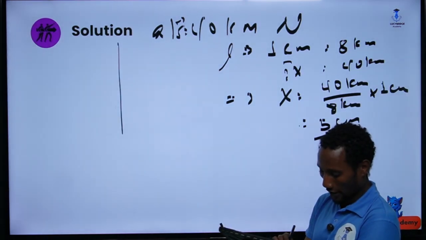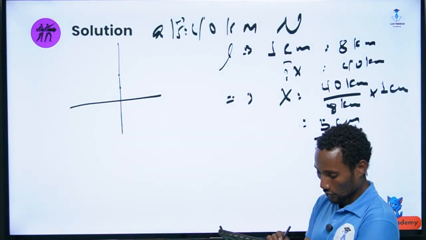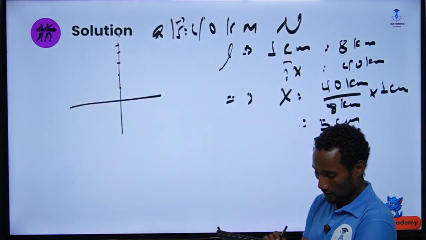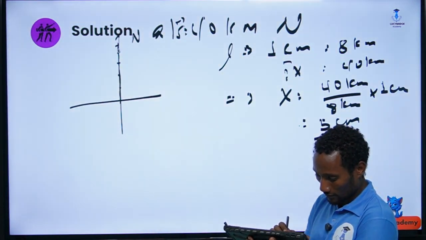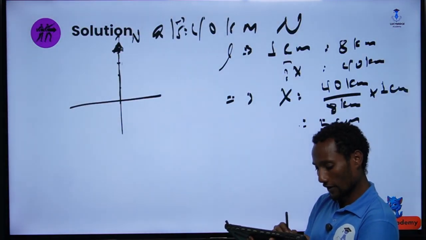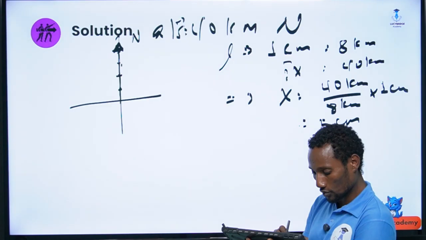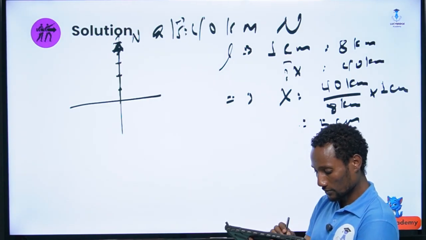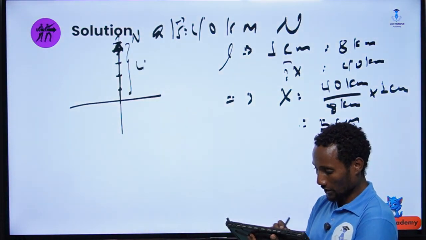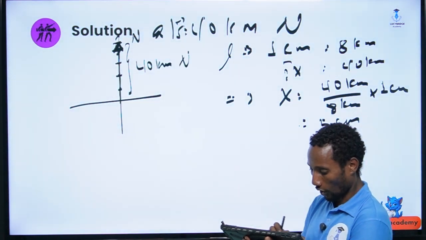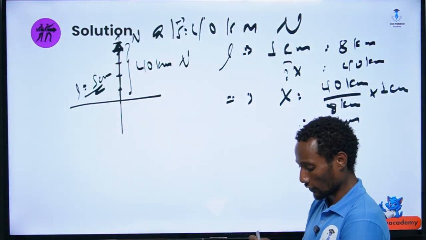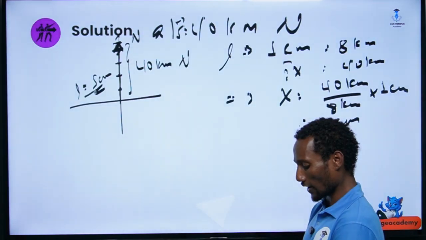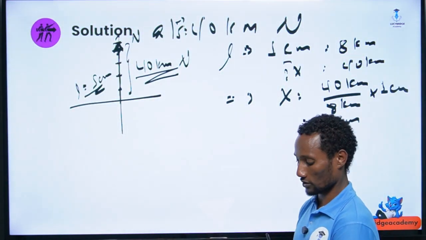So for a north, here we have 1, 2, 3, 4, 5. Okay? Then after, the vector to the north. Here we have the position here. Then the vector scale, here it is, 1, 2, 3, 4, and 5. Then at this point, the vector scale of this, we have 40 kilometer to the north. Or this has a scale of 5 centimeter. The length which has 5 centimeter. The magnitude of the scale, which is the same as 5 centimeter, which is 40 kilometers to north.